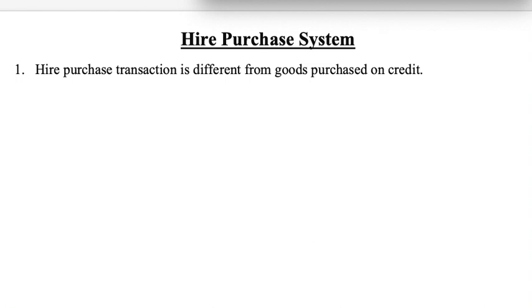Today I am going to discuss with you the hire purchase system from financial accounting. First of all, we talk about the hire purchase transaction. Hire purchase transactions are totally different from the purchase of goods on credit. When we purchase goods on credit, the transaction is different, and when we purchase goods on hire purchase, it is totally different. So we can write: hire purchase transaction is different from goods purchased on credit.